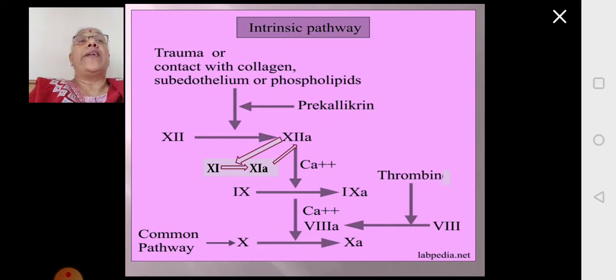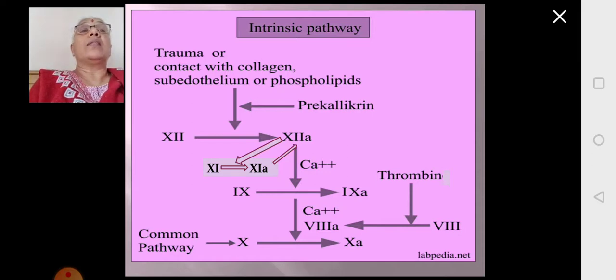So now the endothelial collagen, the platelet phospholipids, in addition to high molecular weight prekallikrein, all these together will convert inactive factor 12 to active 12A. This is the first step in the intrinsic pathway. Conversion of inactive 12 zymogen into active 12A serine protease is the first step in the intrinsic pathway.